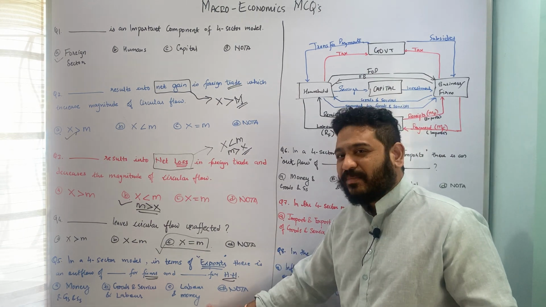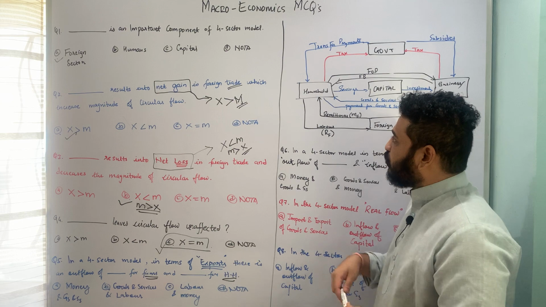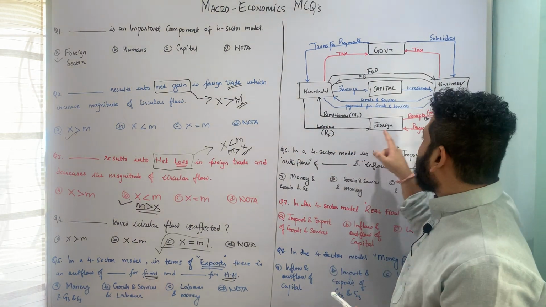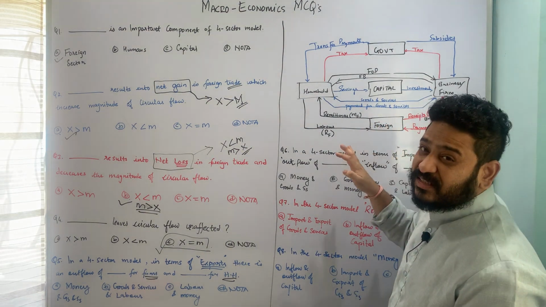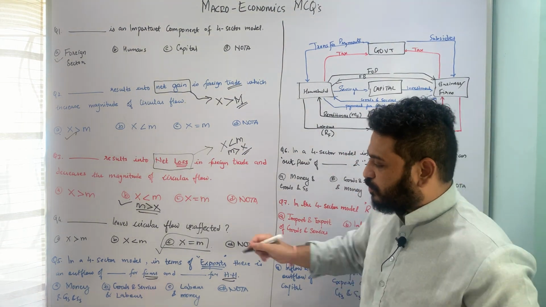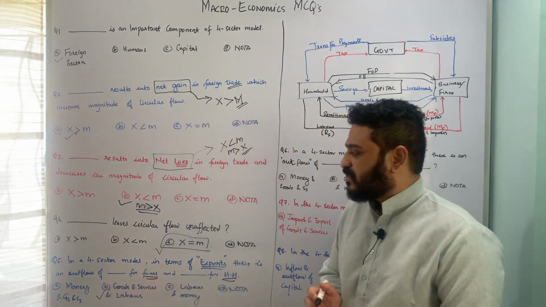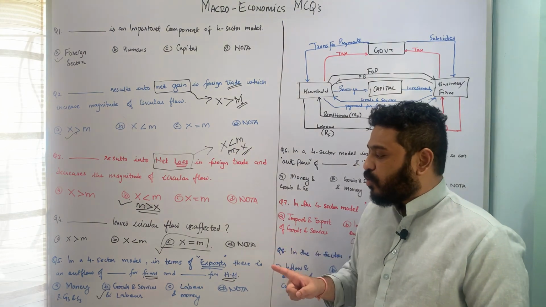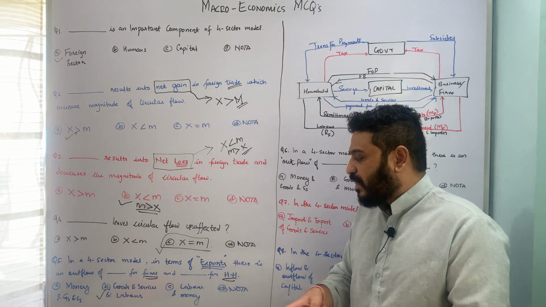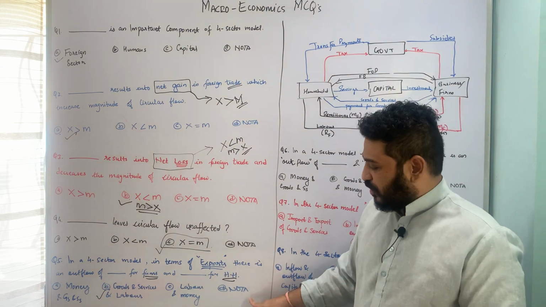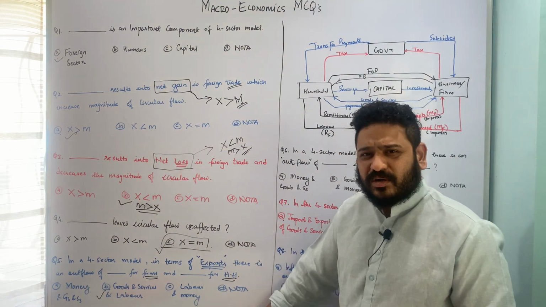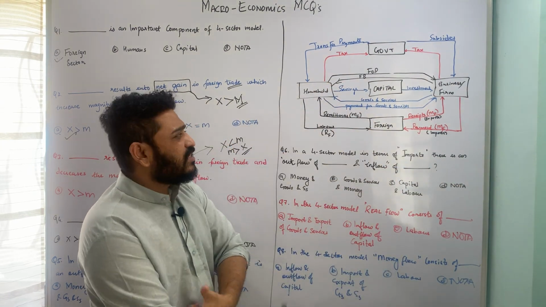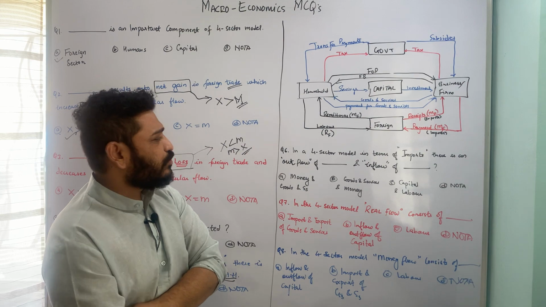The third is labor and money, it doesn't make sense, and then none of the above. So here I have told you there is an outflow of labor in terms of exports, in terms of households, and there is an outflow of goods and services in case of firms. So option B, goods and services and labor, is the correct answer. That means in a 4-sector model in terms of exports, there is an outflow of goods from the firm side and labor from the household side. I hope this question is pretty much clear. Very important question, tricky question. You have to look at the model per se to understand that. That is why I have drawn the model here. Let us now move to the next question.